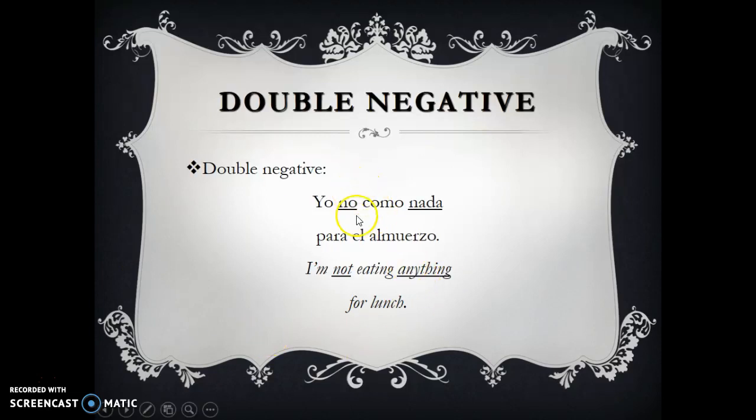Again, if you want to use no, like I'm not or I don't, and then we have a verb that follows it, you have to follow the verb with another negative. In other words, it's a little sandwich. Negative, verb, negative. Negative sandwich. So this literally translates to, I don't eat nothing for lunch. But we say in English, I don't eat anything, or I'm not eating anything. So you can say it this way, but just note to self, it literally translates to, I don't eat nothing.